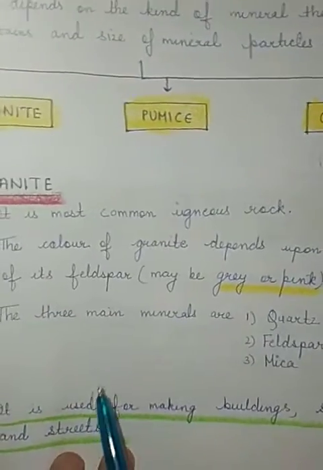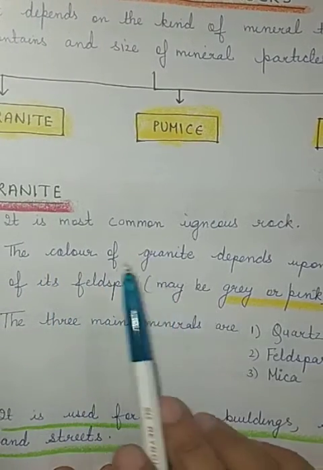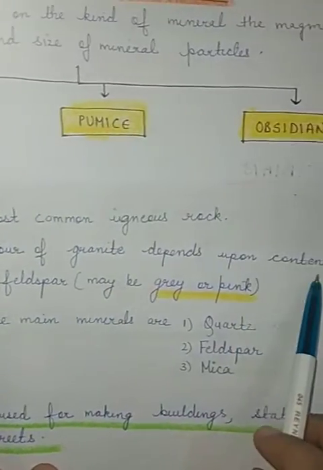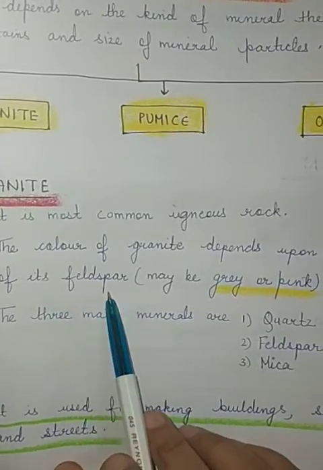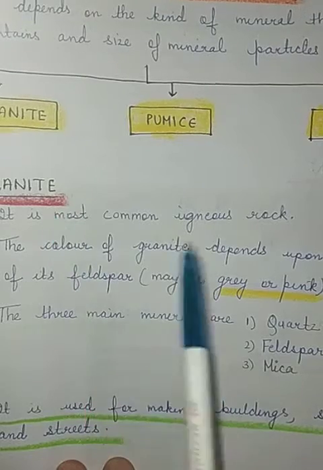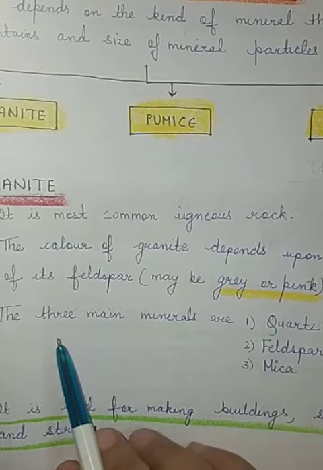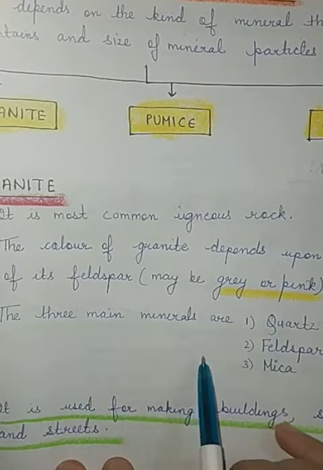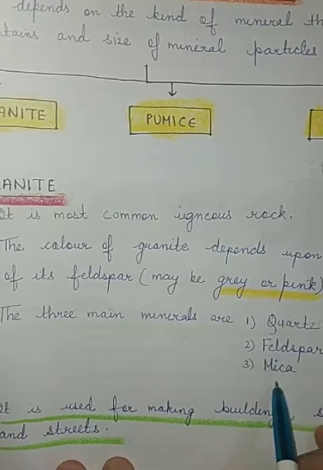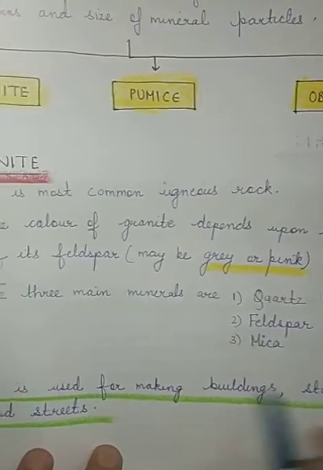So first we will talk about what is granite. Granite is the most common igneous rock, and the color of granite depends upon the content of its feldspar. Now what is feldspar? It is a kind of mineral which is present in granite, and the color of this granite may be gray or may be pink. And there are three main minerals which are present in granite, that is quartz, feldspar, and mica.